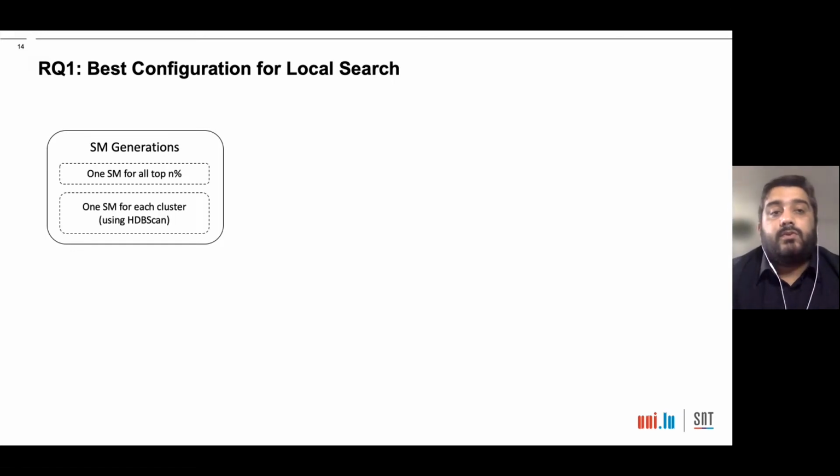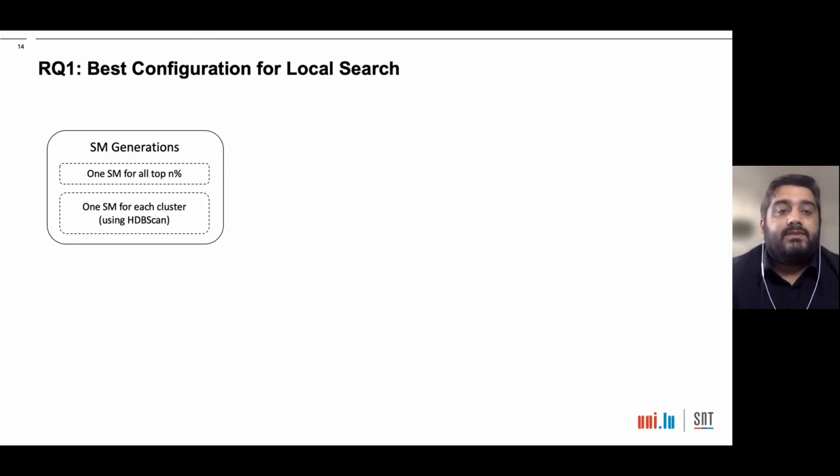We have two possible options. The first one is from the literature to generate one surrogate model for all top n% data points. And the second one is the one we propose to generate one surrogate model for each cluster generated using HDBSCAN. We use HDBSCAN to cluster the data points because we can provide a minimum number of data points in each cluster using HDBSCAN.